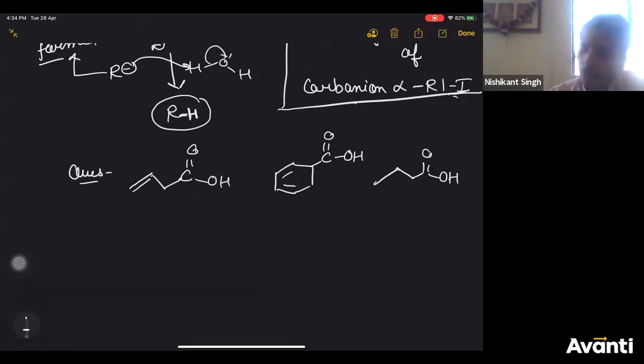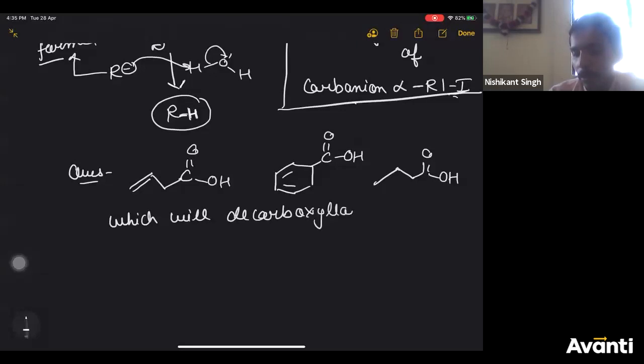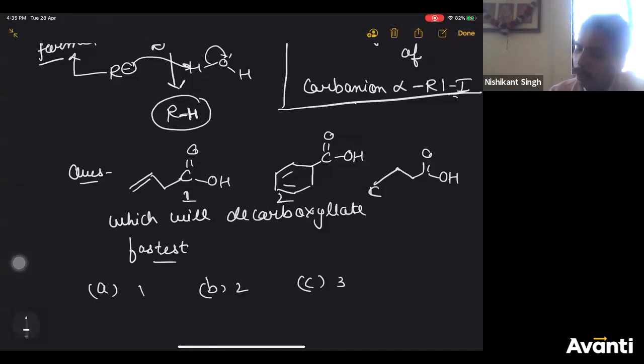These are the three compounds given to you. The question is, among which will decarboxylate fastest? Which will react fastest? This is, let's say, 1, 2, 3. So options are 1, 2, 3, and D is none of the above. So which of the following will decarboxylate fastest?